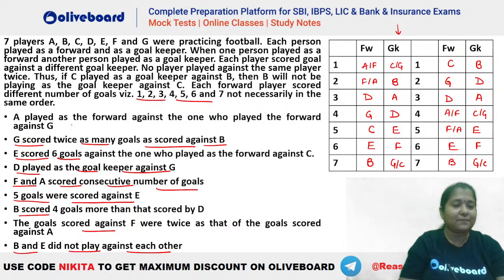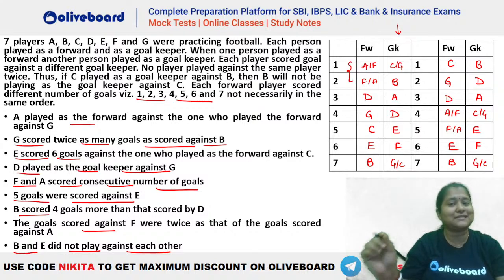Let's see. So A played the forward against the one who played... So you can see here that A is playing the forward. In this case, that is in the 1 goal or 2 goals. So either A is scoring 1 goal here or 2 goals here. So either he is playing against the goalkeeper C, G or B, as per the first case. So A should be playing as a forward against the one. So you can see he is playing against either C, G or B.